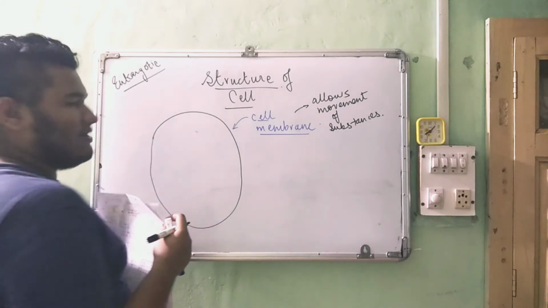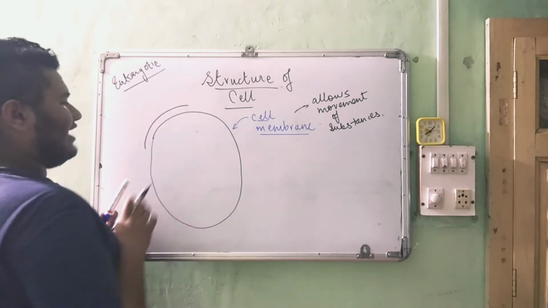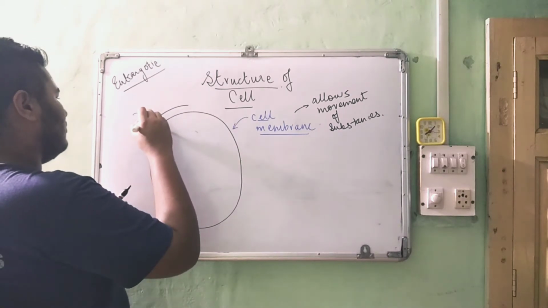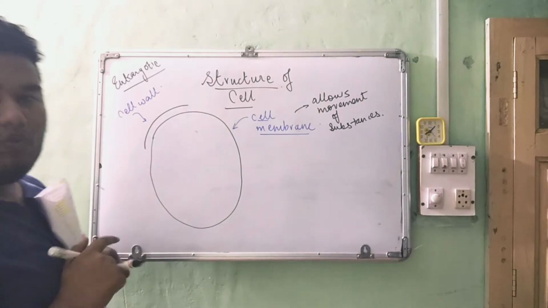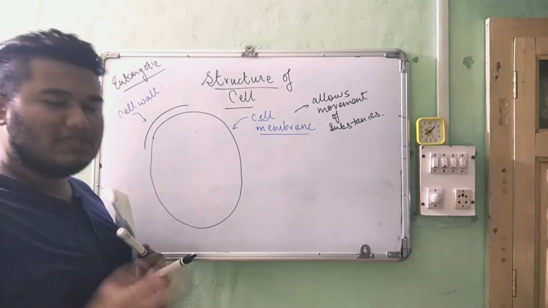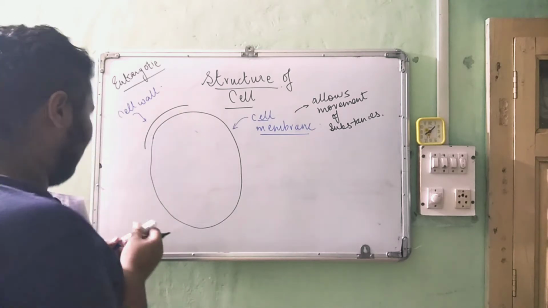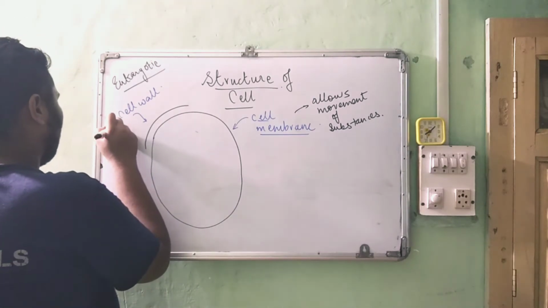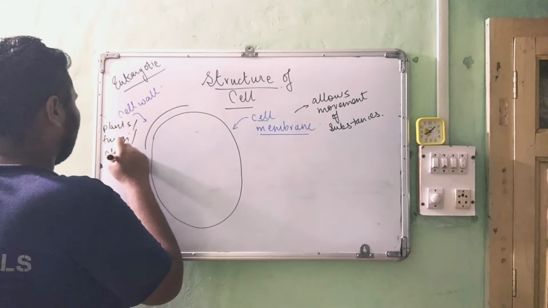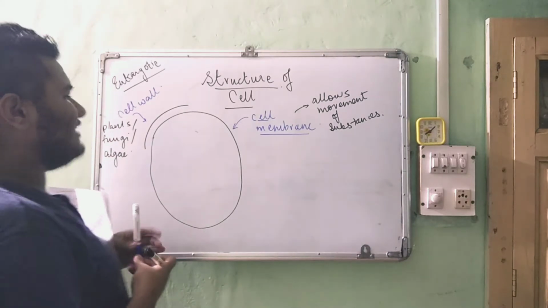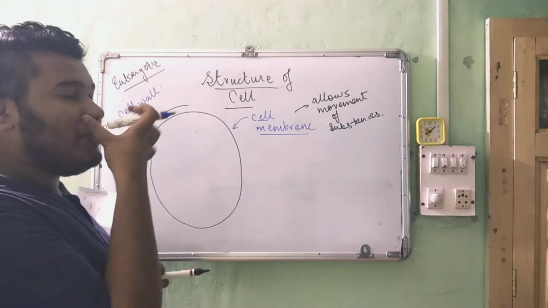Now, in plant cells and some algae, there is an outer layer to the cell membrane called the cell wall. So, cell wall is an outer wall-like structure made up of cellulose, chitin, or some substances. Outer to the cell membrane, it is called cell wall. Present in plants, fungi, algae.